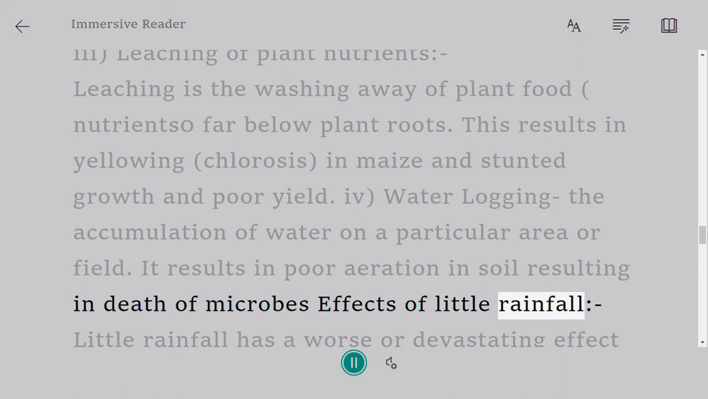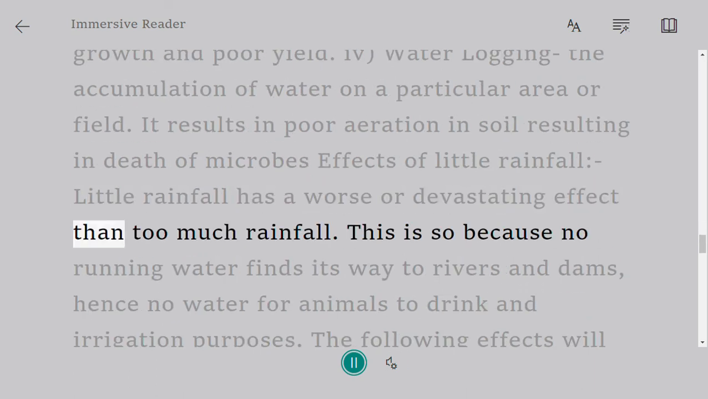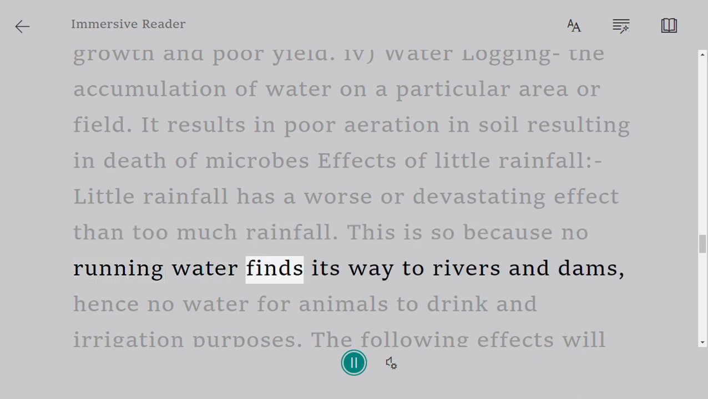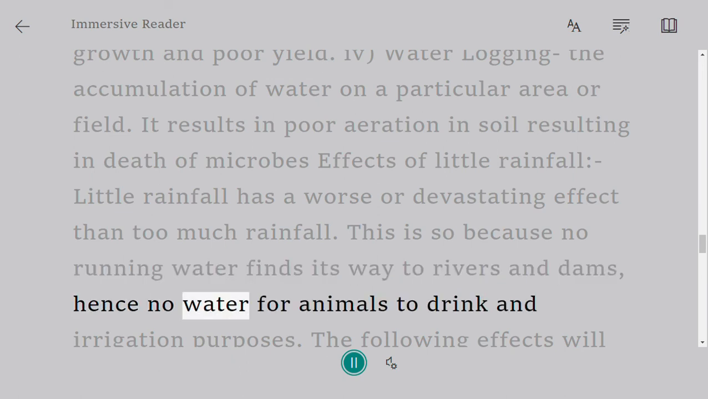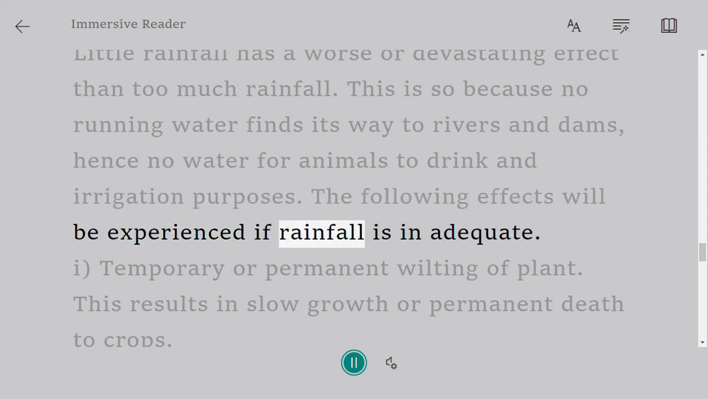Effects of little rainfall. Little rainfall has a worse or devastating effect than too much rainfall. This is so because no running water finds its way to rivers and dams, hence no water for animals to drink and for irrigation purposes. The following effects will be experienced if rainfall is inadequate.